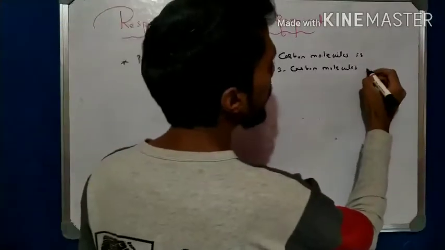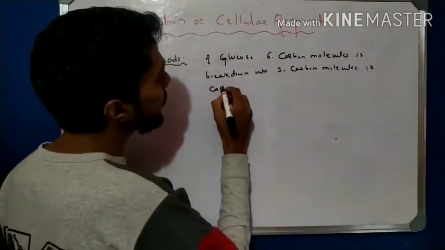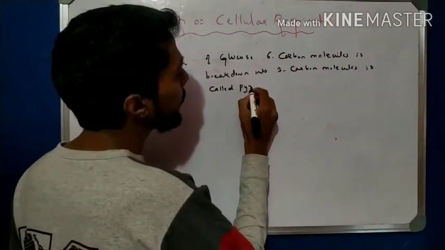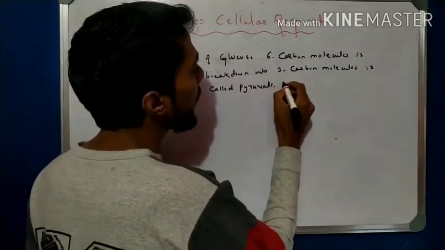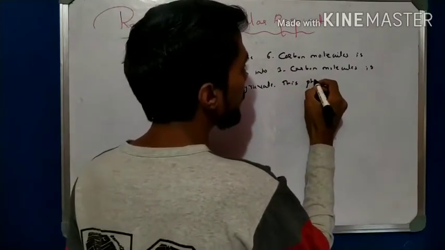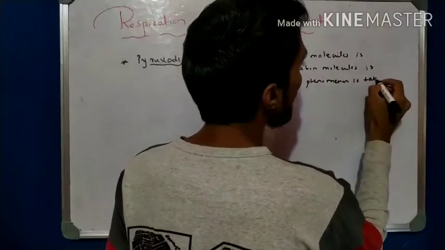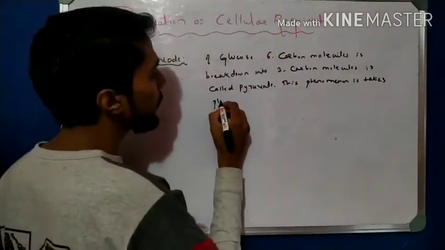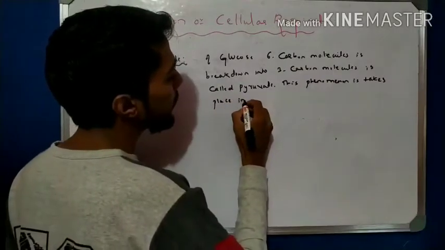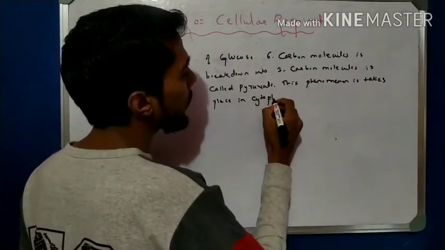The 3 carbon molecule is called pyruvate. This phenomenon takes place in the cytoplasm. That is very important.